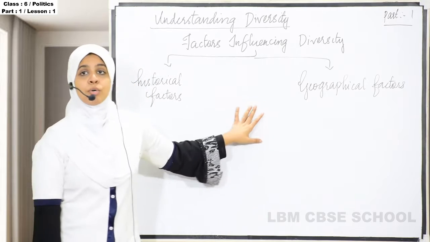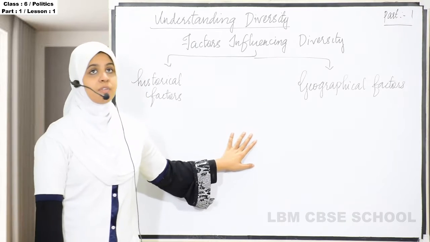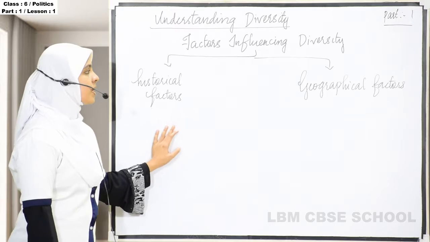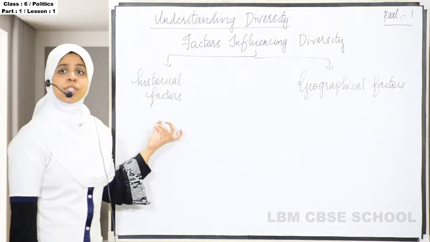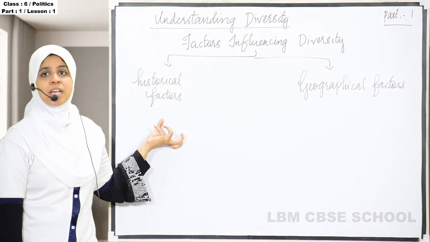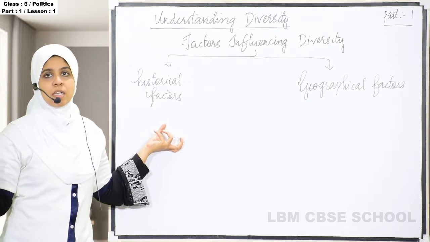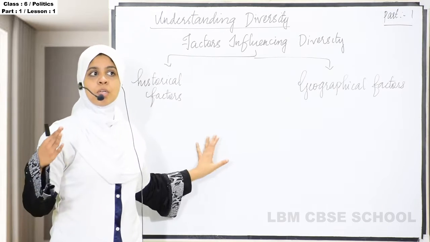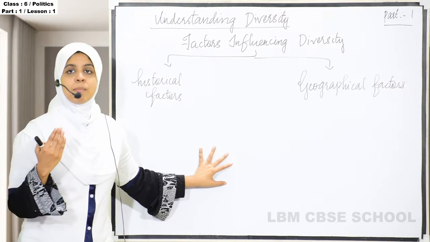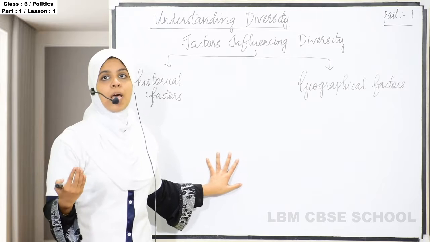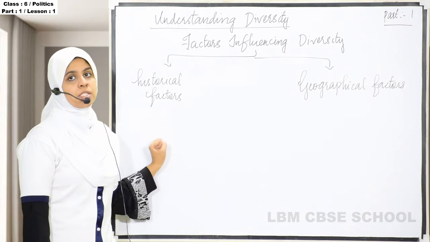What are the two factors that influence diversity? The first one is historical factors, and the second one is geographical factors. Historical factors means what is the past of that particular place. If we take, we know that there are some civilizations. Those places have their own past, so it will come under the historical factors.